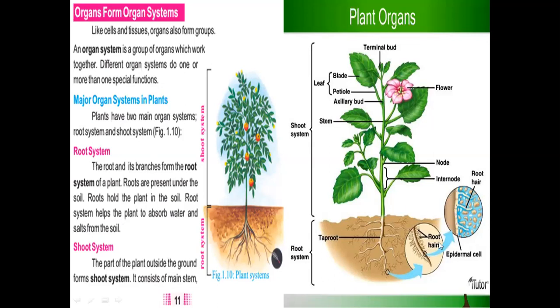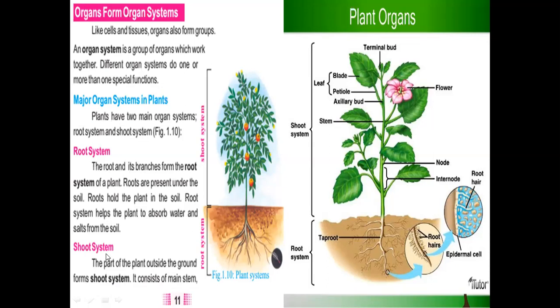So here you can see in this diagram, this is the root system under the ground and it is having, look, first the tap root, the big root, then smaller roots, and then very small hair-like structures. These are called root hair. And they have epidermal cells as well. They have root hair, and this is soil, and they penetrate in the soil and absorb water, and then it goes into the root like this, and it goes up higher into different parts of the shoot.